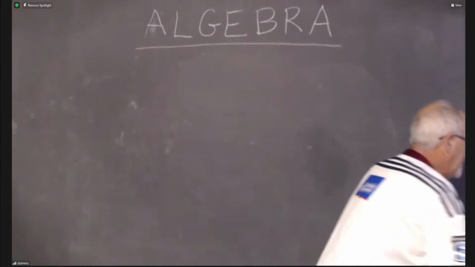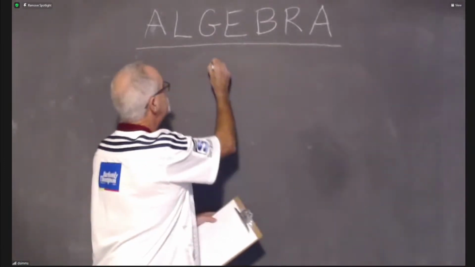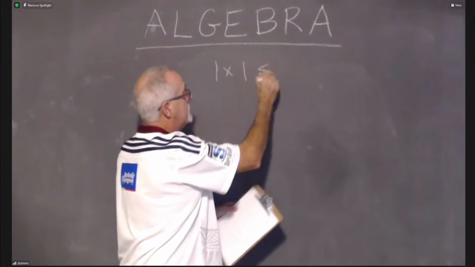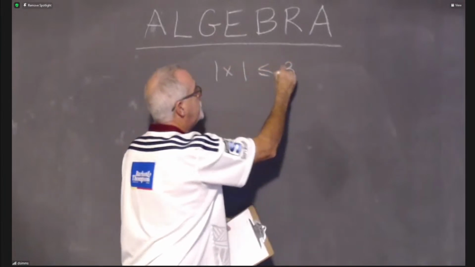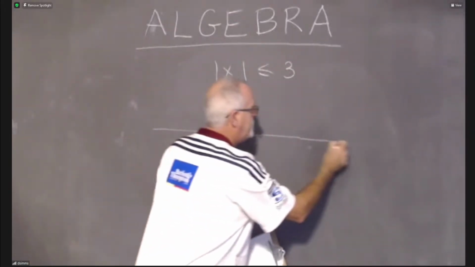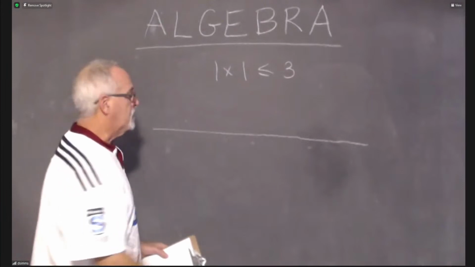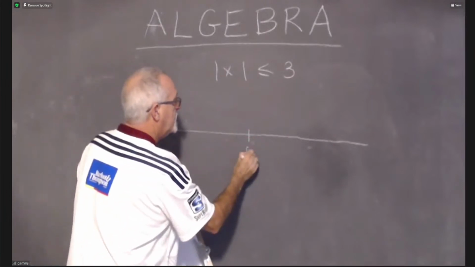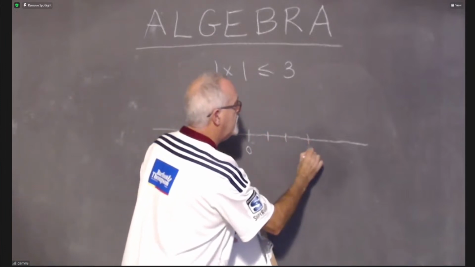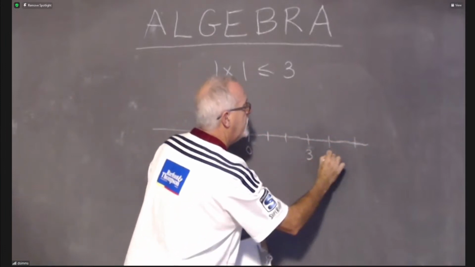Okay, next one. Absolute value of x less than or equal to 3. Okay, well, I need a number line, so I'll draw one. I won't worry too much about how crooked it looks in the video. I'll show my 0. I have to show 3. So 1, 2, 3. There's 3. I'll show 4 and 5.